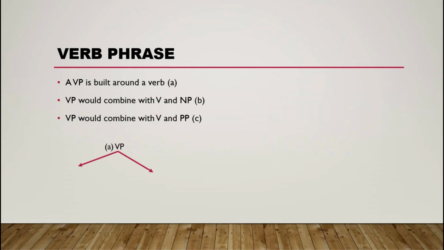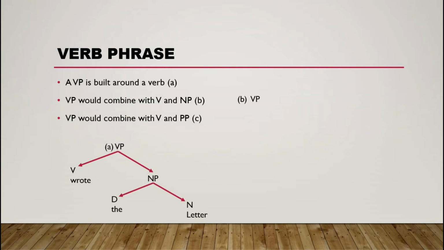The first is the verb wrote, and the second is a noun phrase, which divides into a determiner and a noun: the letter. So wrote the letter is the example showing that a verb phrase is built with a verb.